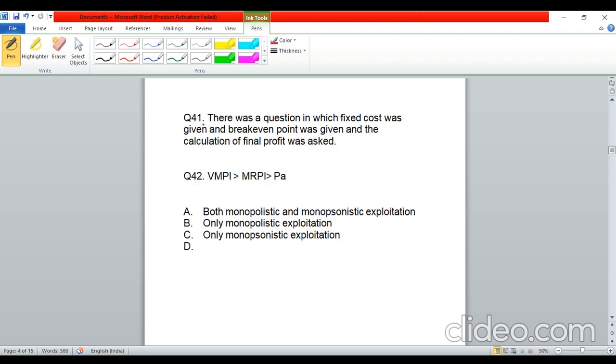Okay, next question, question number 41. So, guys, this was a question in which fixed cost was mentioned, and then a break even point was mentioned. And then I think they asked us to calculate the final profit. So, I'm really sorry, I'm not able to remember what was the exact question and the values, but all I could remember is it was somewhere linked to these things. There was fixed cost, break even point, and final profit was asked to calculate.